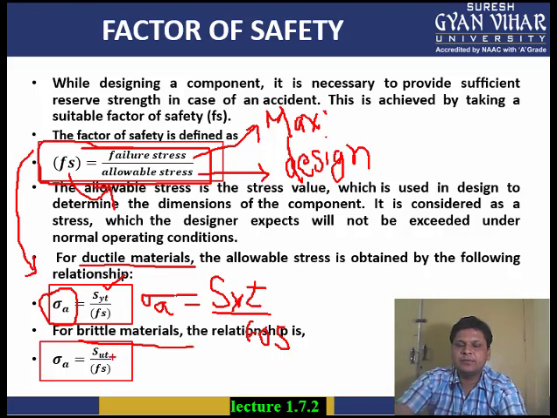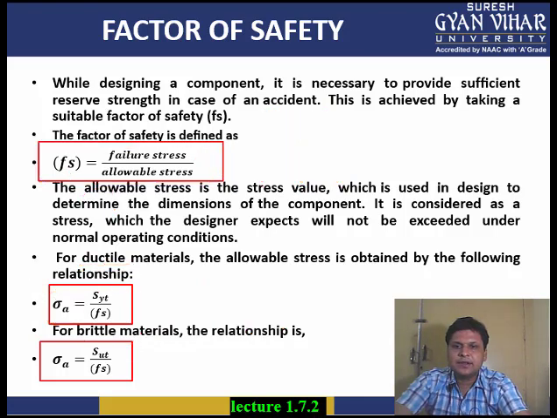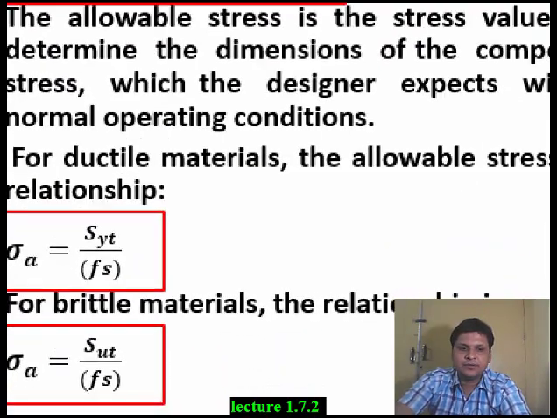In the case of brittle materials, allowable stress is equal to maximum stress upon factor of safety. Here the maximum stress will be given by the formula which you are seeing on the screen.